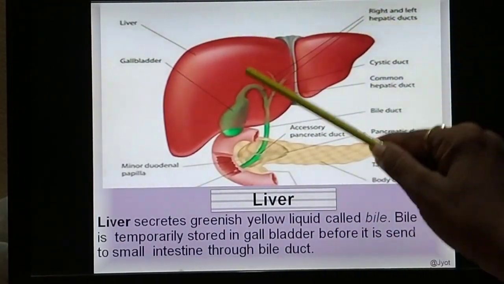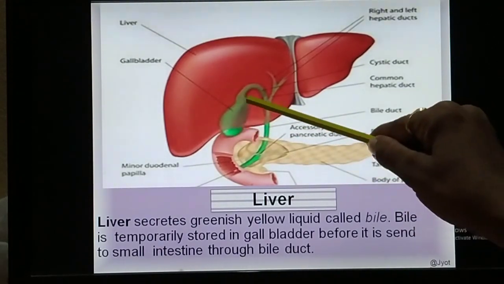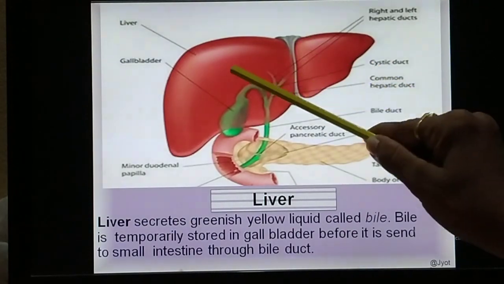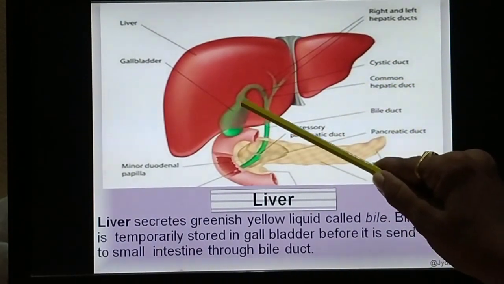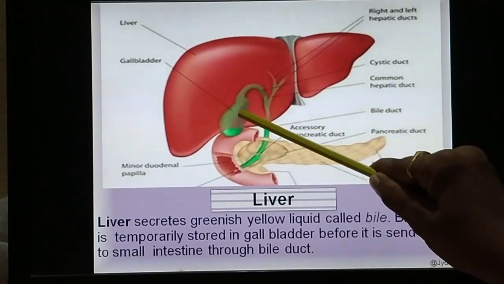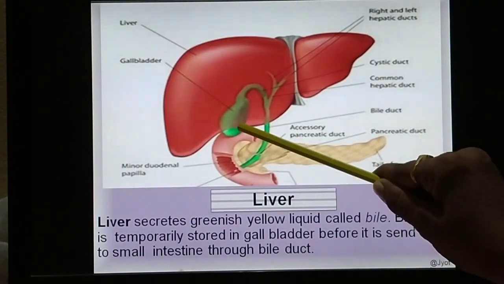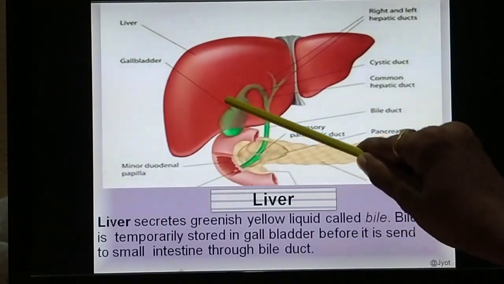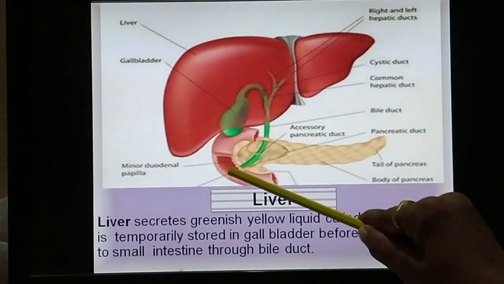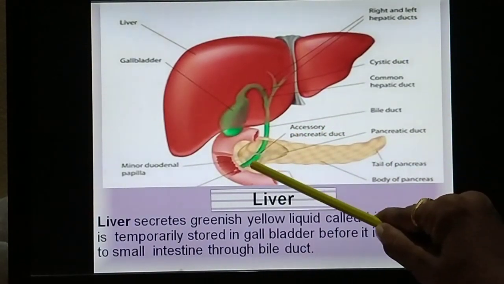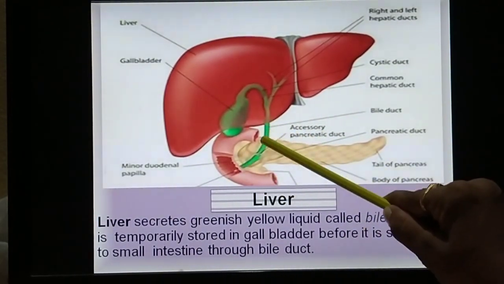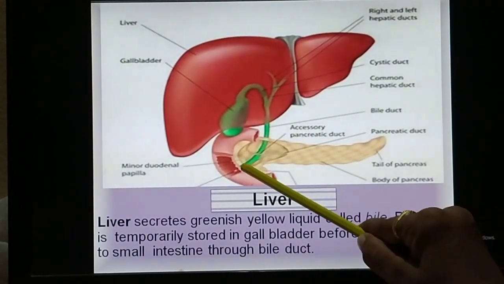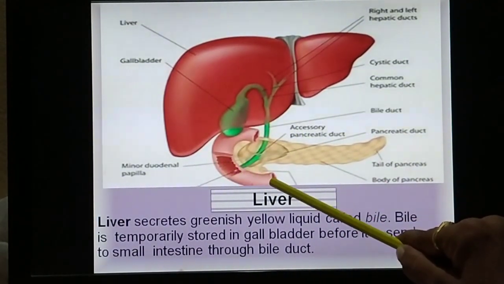Remember, the bile is never secreted from the gallbladder. The bile is secreted from the liver, it is only stored in the gallbladder, and whenever necessary for digestion, then only it is released out of the gallbladder. So this green color duct, the common bile duct we can say, opens into the duodenum.